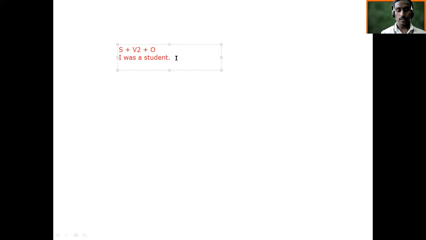Another example: I had a car. In this example also, what do you understand? Simple past. Had is used, and it tells us that it is the main verb and shows possession.